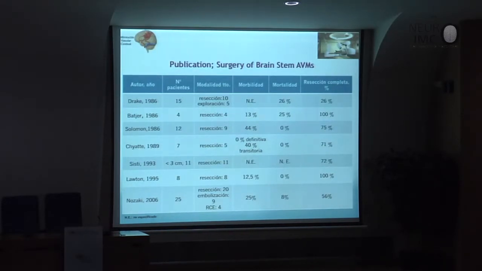I gathered together the most important publications about the surgery of the deep AVM. What you can see here is that we have a very important mortality, from 0 to 26%, very high mortality. We have resection from 25 to 100%. It means that it depended on the many publications, many authors, that we have high mortality, but in some cases we also have high rates of resection.